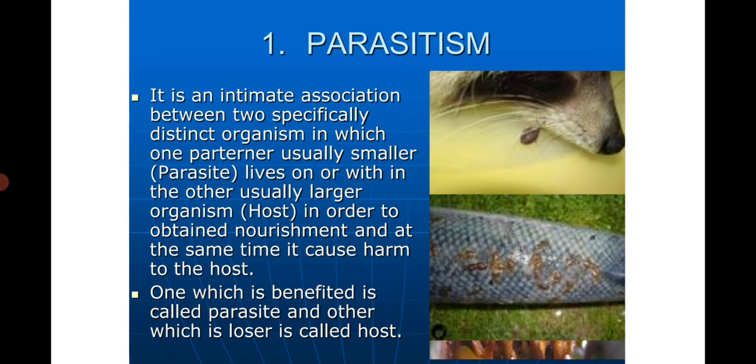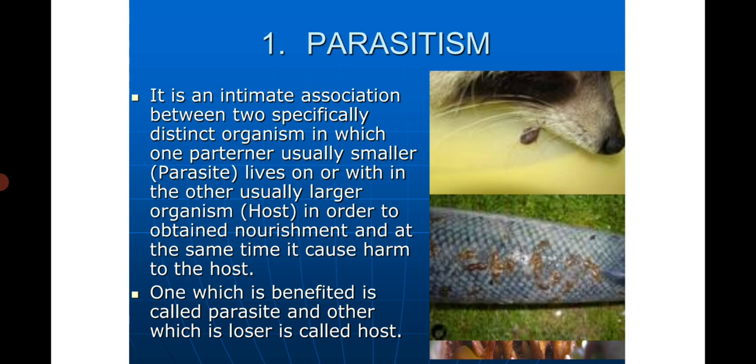Parasitism. Parasitism is an intimate association between two specifically distinct organisms in which one partner, usually the smaller one, lives on or within the other, usually the larger one, in order to obtain sustenance. The one which benefits is known as the parasite, while the other, which is injured or is the loser to a smaller or larger extent, but certainly does not gain anything by this association, is known as the host.